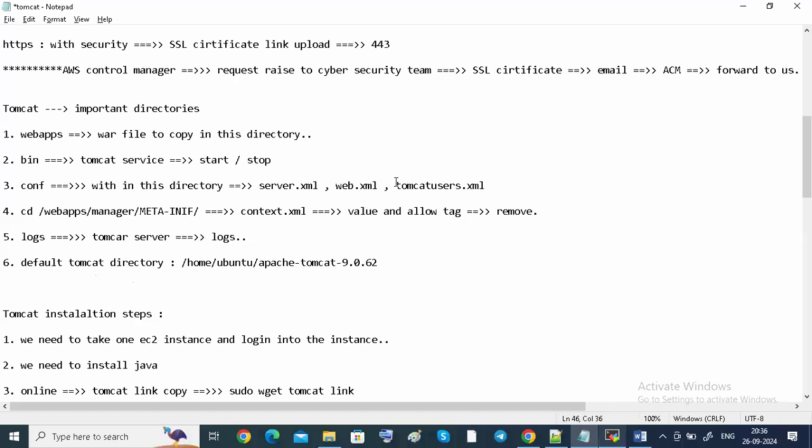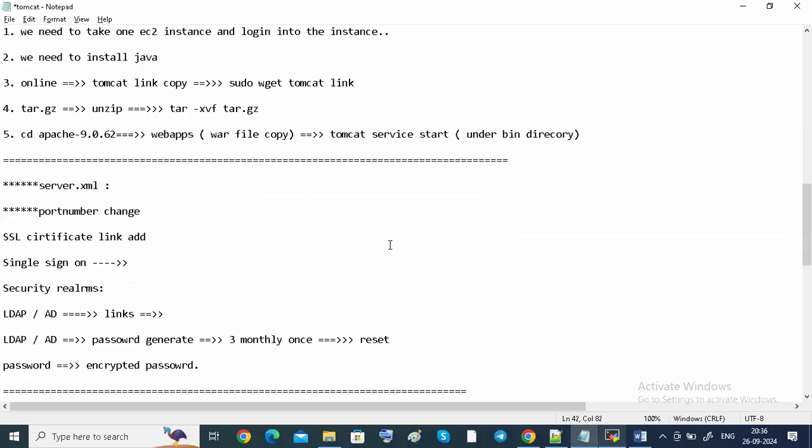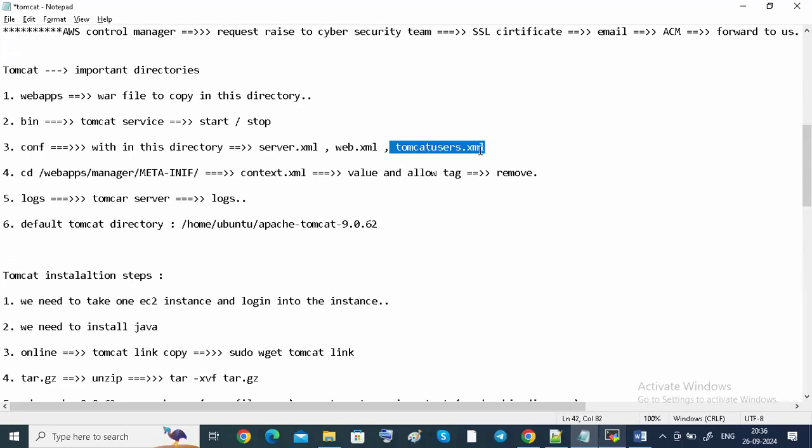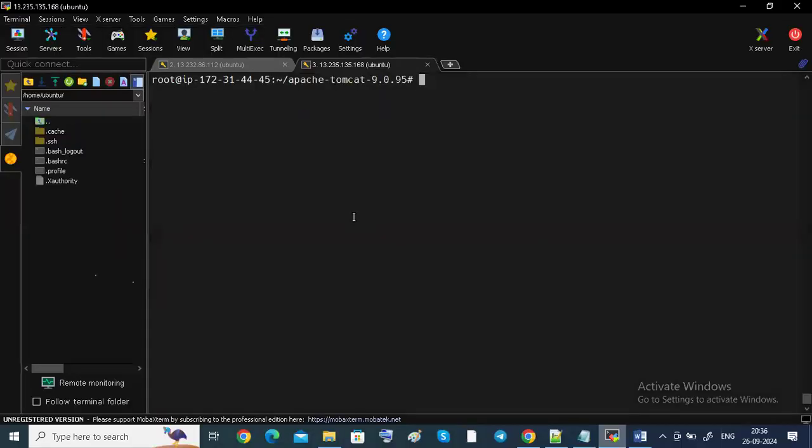Now I want to add the users, guys. I already put the security. Only this user can access this server. So I want to give the users, and I want to enter into this tomcat-users.xml file. It is available in the conf directory. So I'm going to cd space conf.